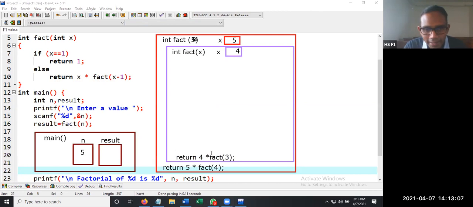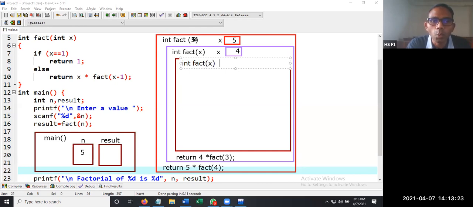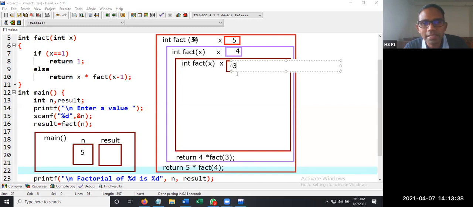So fact of 3, again we are invoking a function call here. Fact of 3 means a memory location is created for this particular function call. So one memory location is created again. Now in this we have integer fact of x, where the x value is 3, since x minus 1 gives us 3.